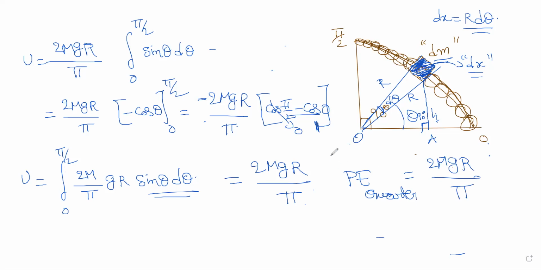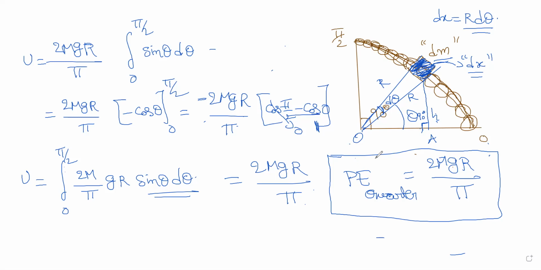In fact, what is the correct English terminology? It says that the chain is bent in the form of a quarter circle. Then the potential energy of that chain is given by 2 mgr by pi. Even if it is bent in the form of a semicircle, you will get the same answer. The center of mass will not vary. When you bend it in the form of a quarter circle or a semicircle, the center of mass of the system is not going to vary.